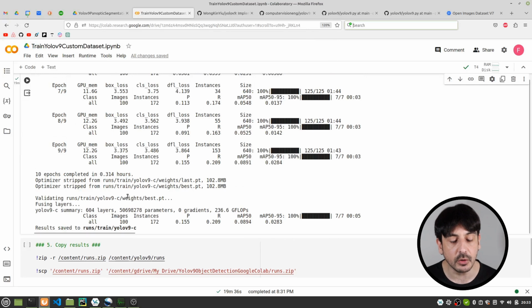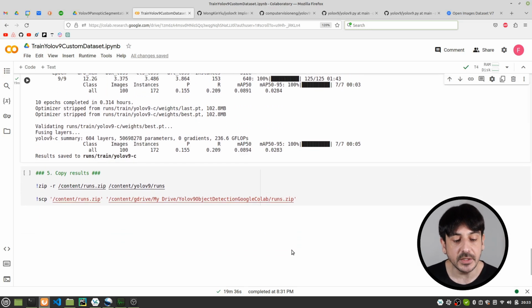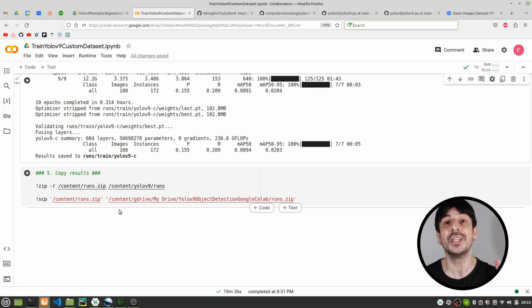You can see that all the results have been saved here in this directory, which is the runs directory. So the only thing we need to do next is to execute this cell, which is called copy results, and this is going to take care of copying the entire runs directory into our Google Drive. Actually, we are going to compress this directory first.